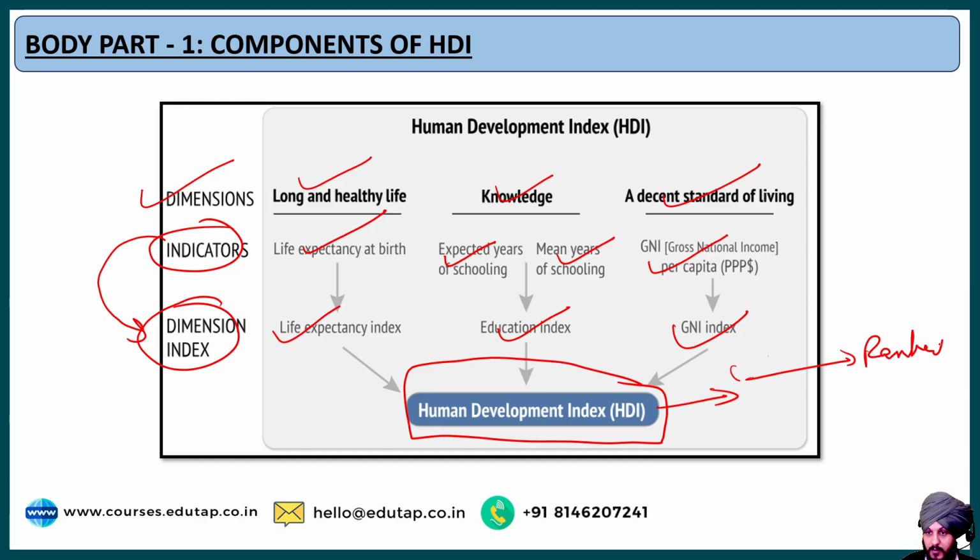ranked. So I hope it is clear to you what the different components of HDI are, and based on what factors the score of HDI is calculated within the range of 0 to 1. The minimum number is 0 and the maximum is 1 as a part of the HDI scoring. I hope it is clear to you.